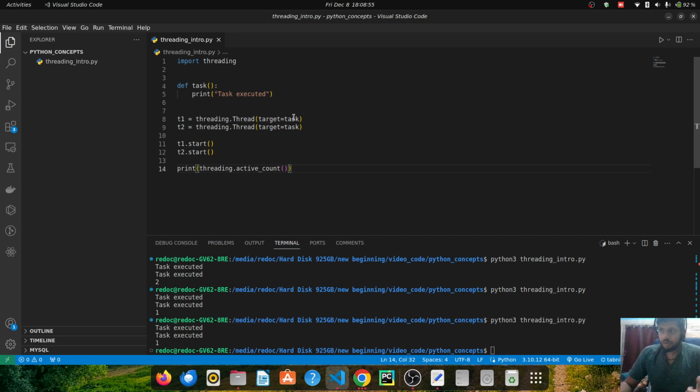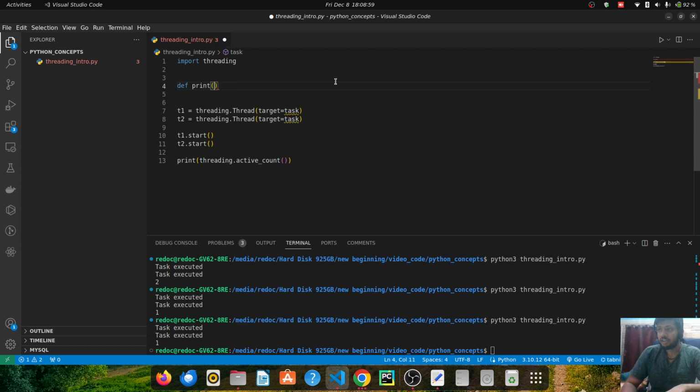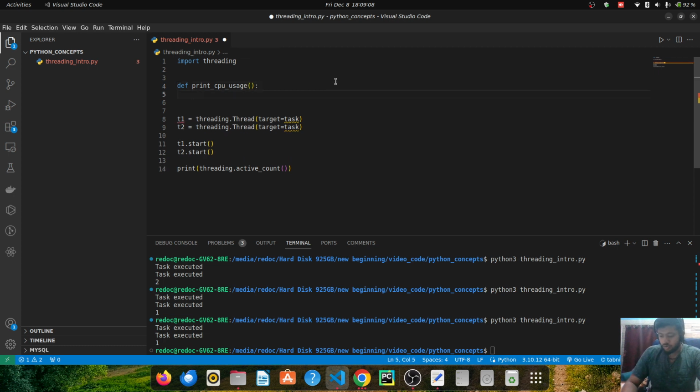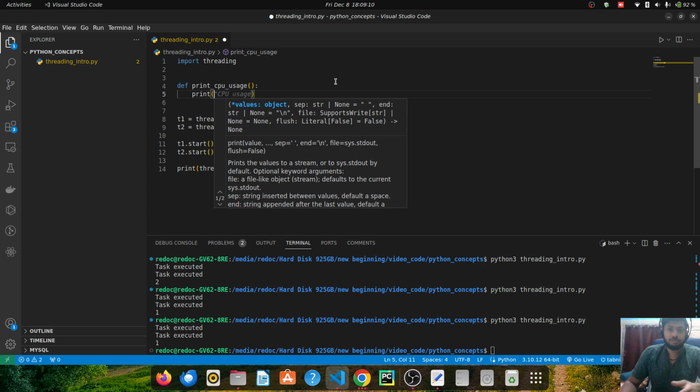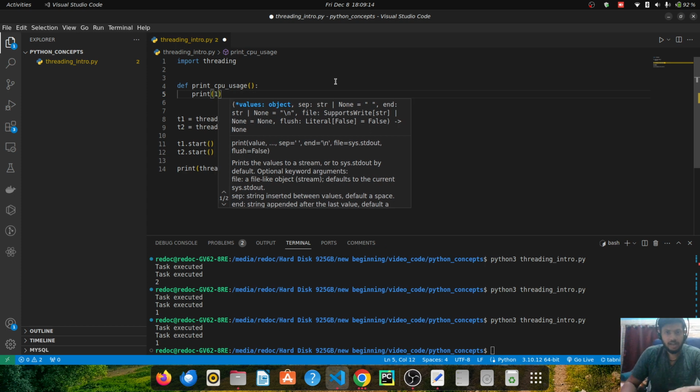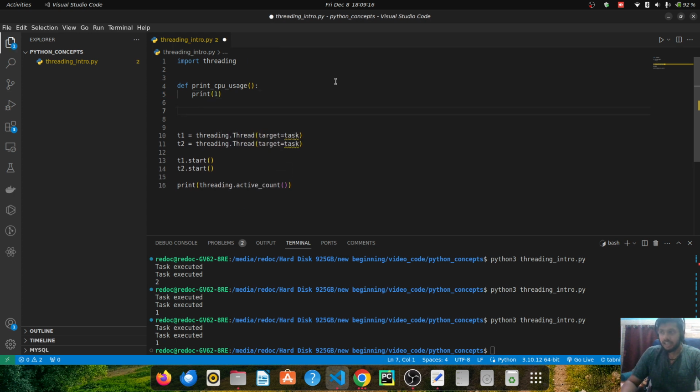Now one of the use cases is this one. Let's say I want to print the CPU usage of my program at a current time. To print the CPU usage, we should calculate the CPU usage. Let's say it is 1 as of now, and let's have one more task as print the memory usage.